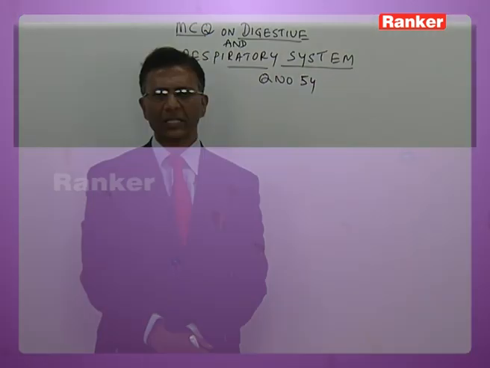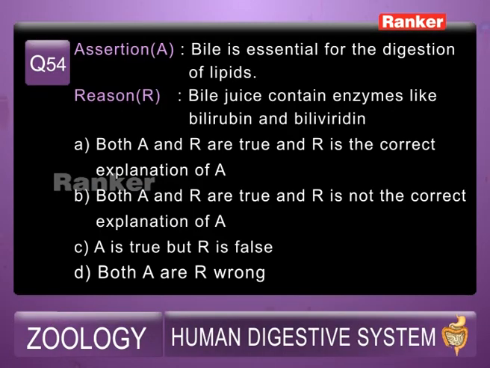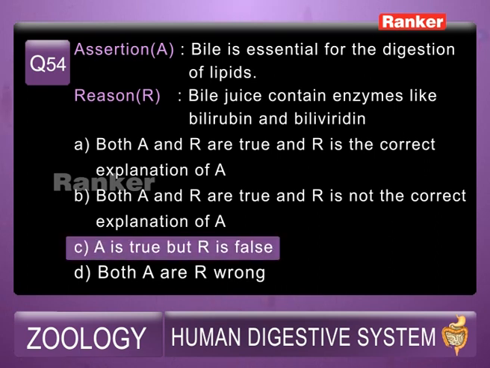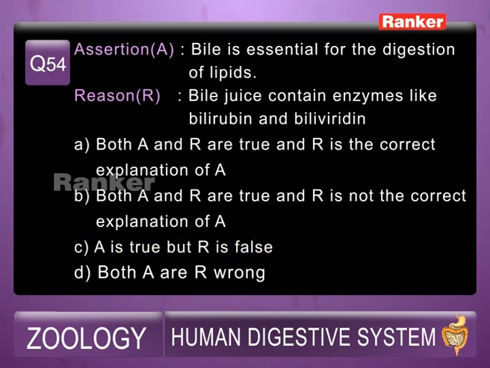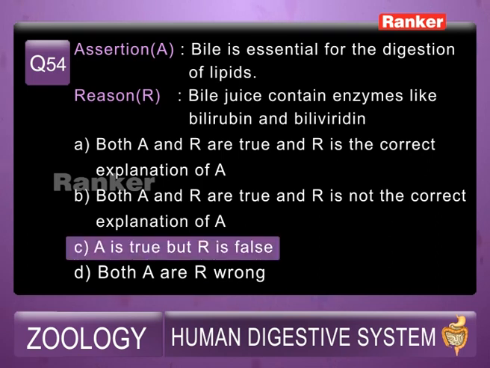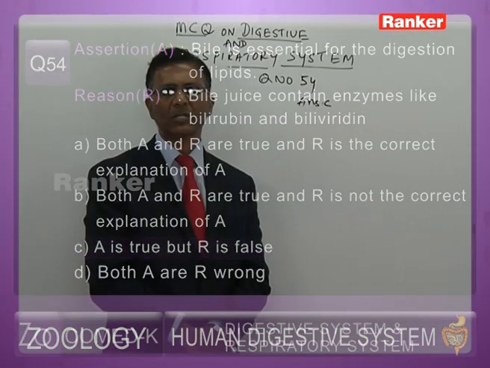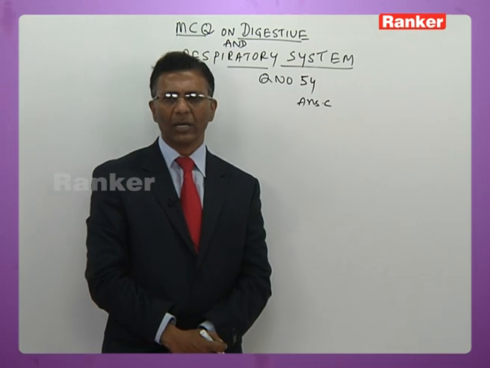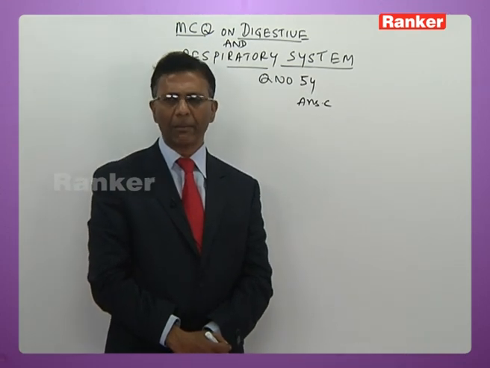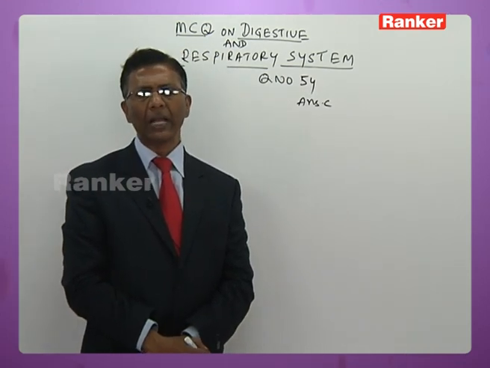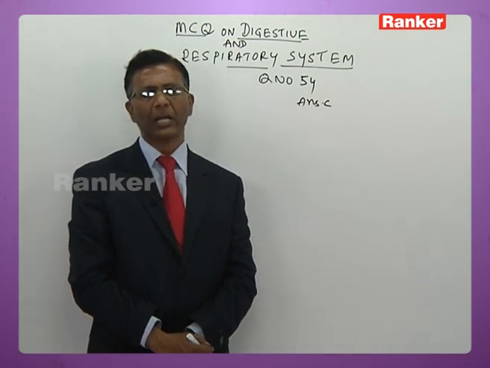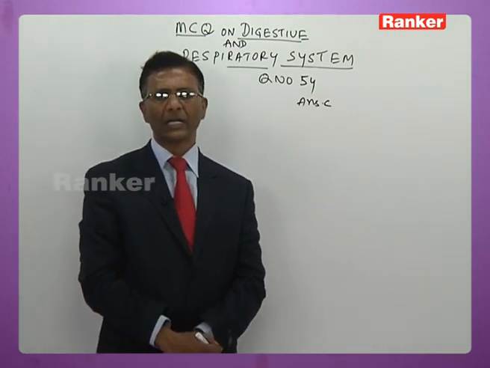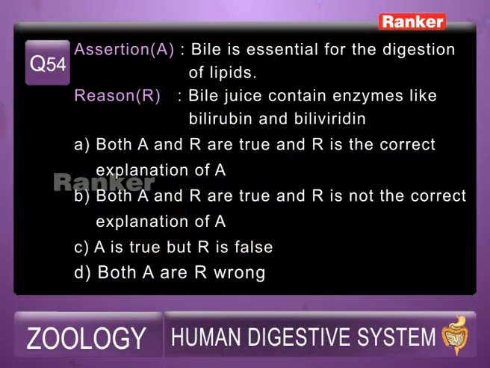54th question. Assertion: bile is essential for digestion of lipids. Reason: bile juice contains enzymes like bilirubin and biliverdin. So obviously assertion is true and reason is false. The answer is C, because bile juice does not contain any enzymes. It contains only bile pigments like bilirubin and biliverdin, and bile salts like sodium bicarbonate, and glycocholates and taurocholates of sodium and potassium. So the answer is C.